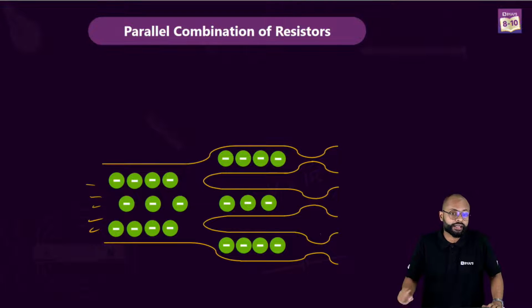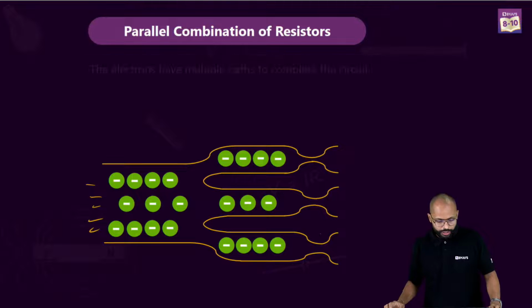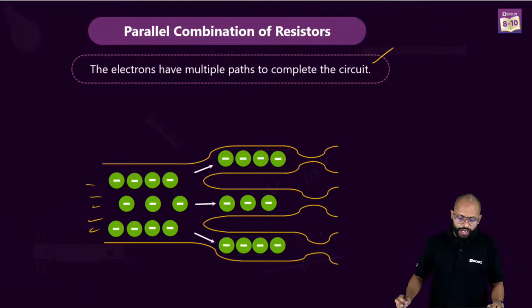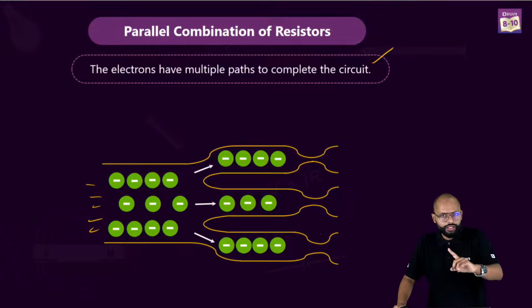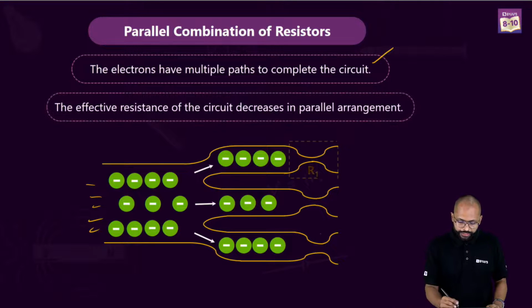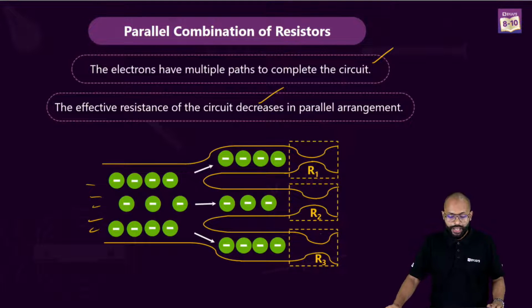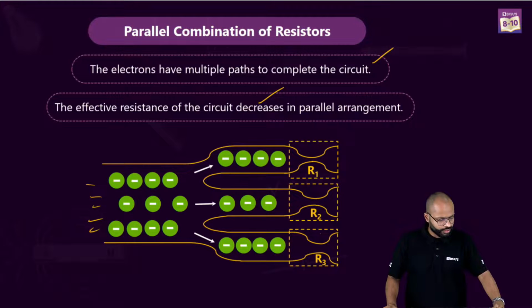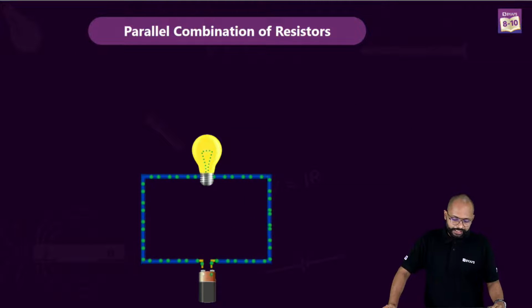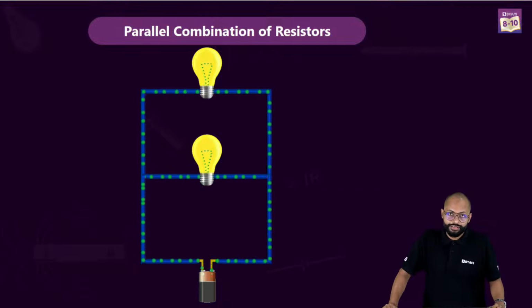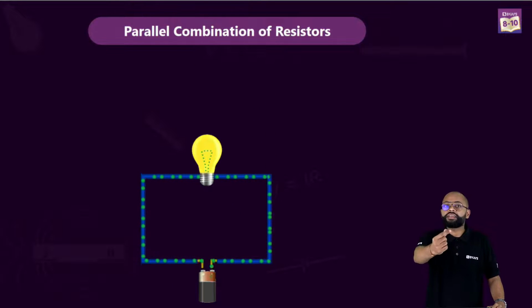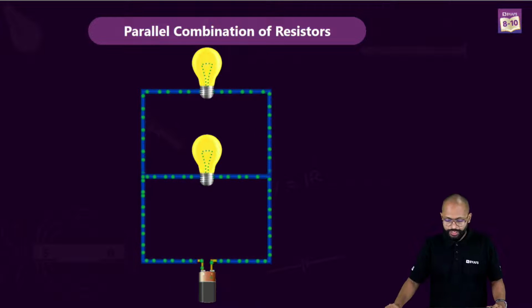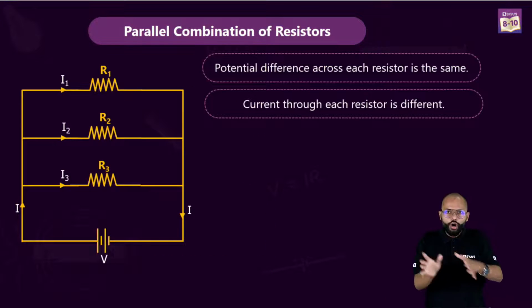Yes, the third one will have high current. You are right, very good, guys. So the electrons have multiple paths to complete the circuit. That is one thing. Next, the effective resistance of the circuit decreases in a parallel arrangement. Yes, we know this. Why? Come on. The formula is something which I assume you know. If I add more resistance in parallel, you will see that more current is flowing. This is all a qualitative understanding of the parallel arrangement of resistances.